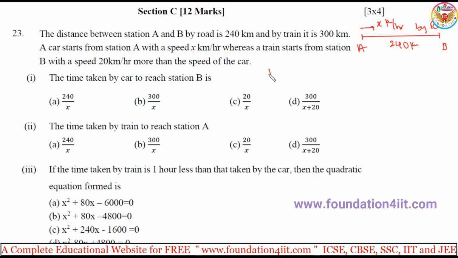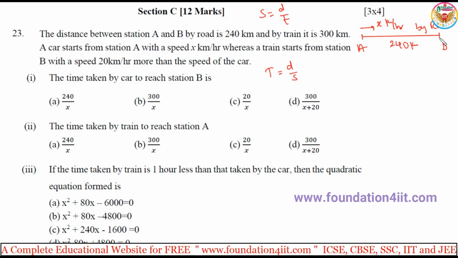And the formula: speed is equal to distance by time, then time is equal to distance by speed. So distance is 240, speed is x. So 240 by x. Direct answer: 240 divided by x.